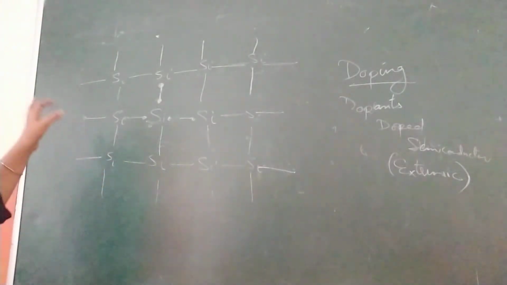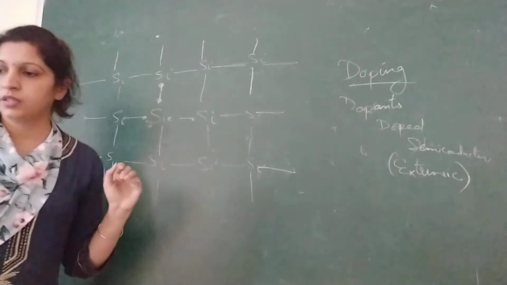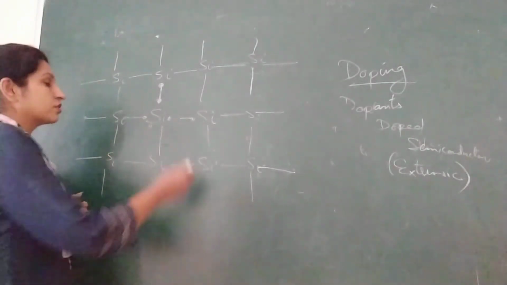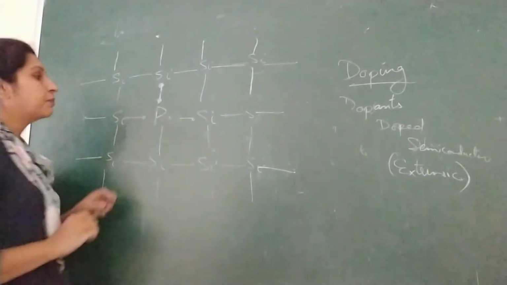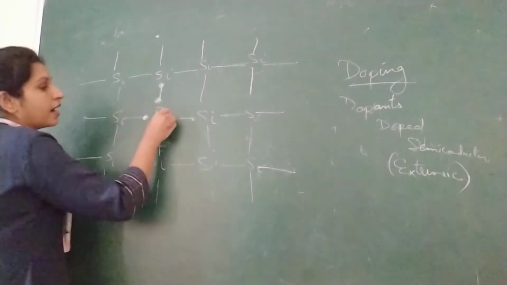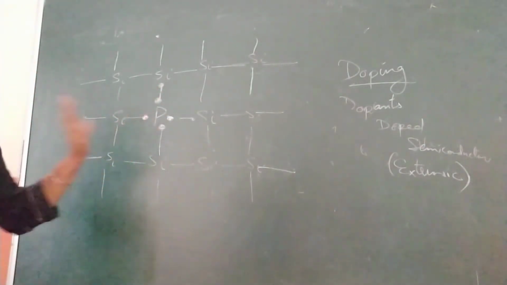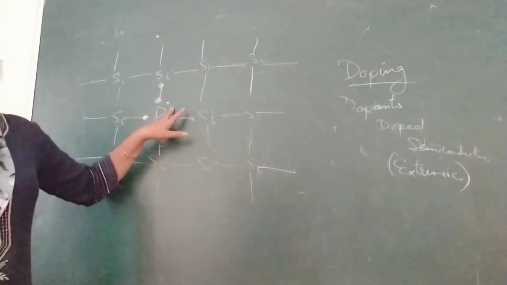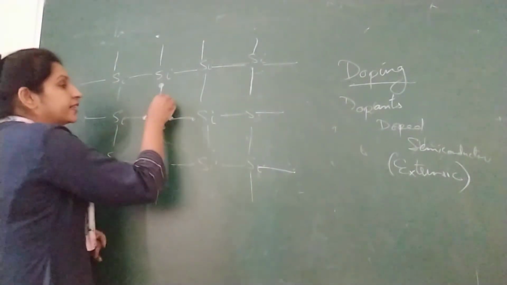Now you add the impurity atom. Suppose I add an atom from the 5th group. What is an atom from the 5th group? For example, phosphorus, having 5 valence electrons. So when you add it, instead of silicon, I am writing phosphorus here, because you have added the impurity. Now phosphorus has 5 valence electrons, so 4 have been used in the covalent bonding. What about the 5th electron? This 5th electron is loosely bound, so it is almost acting like a free electron.